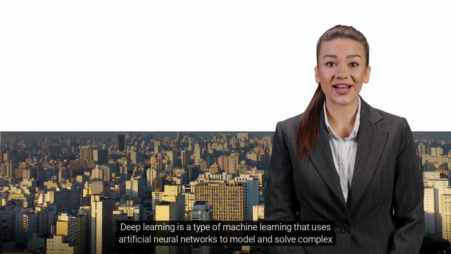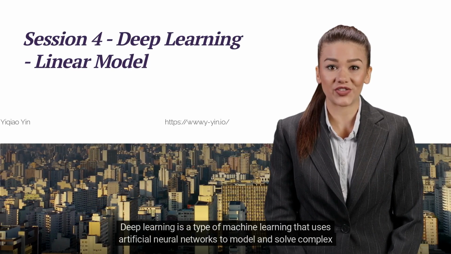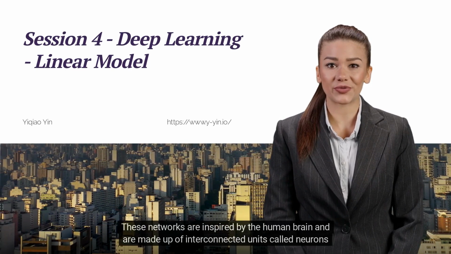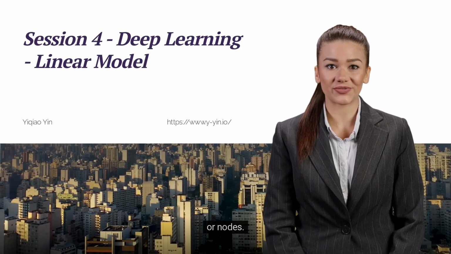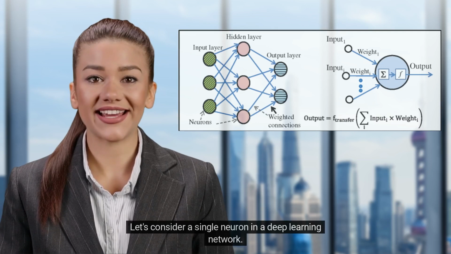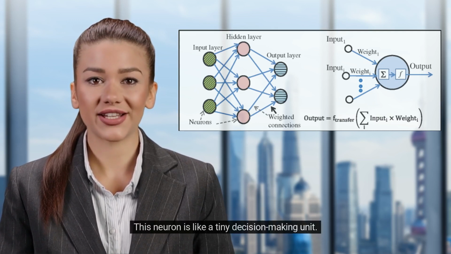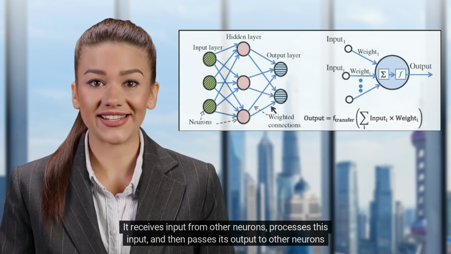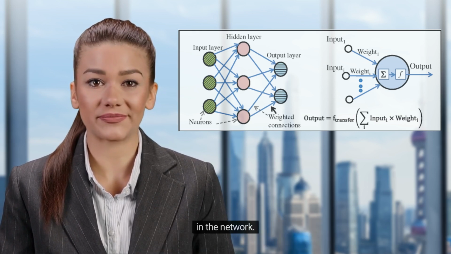Deep learning is a type of machine learning that uses artificial neural networks to model and solve complex problems. These networks are inspired by the human brain and are made up of interconnected units called neurons or nodes. Let's consider a single neuron in a deep learning network. This neuron is like a tiny decision-making unit. It receives input from other neurons, processes this input, and then passes its output to other neurons in the network.